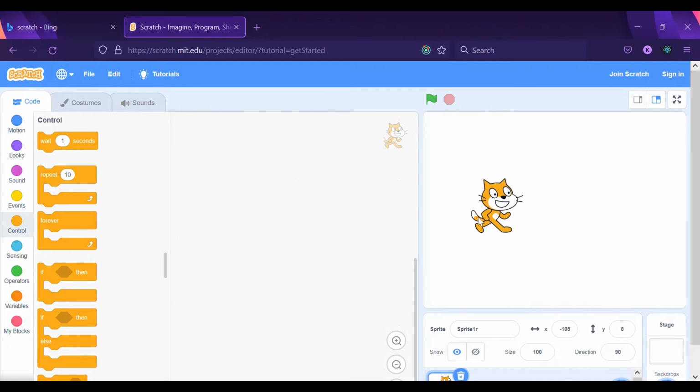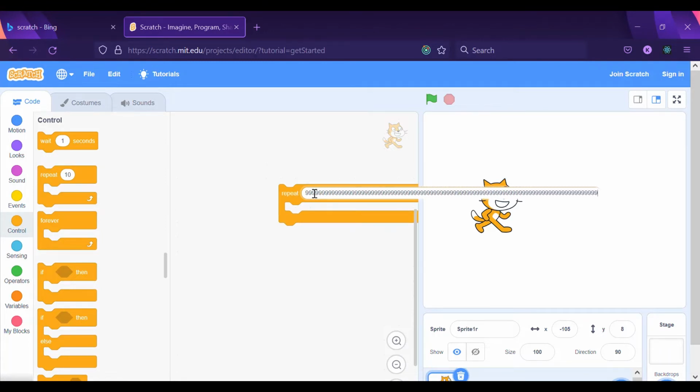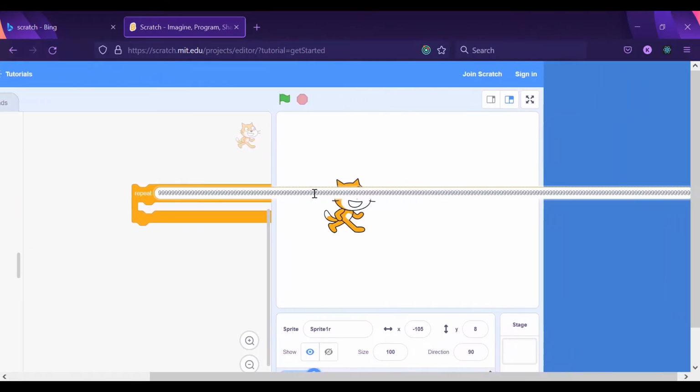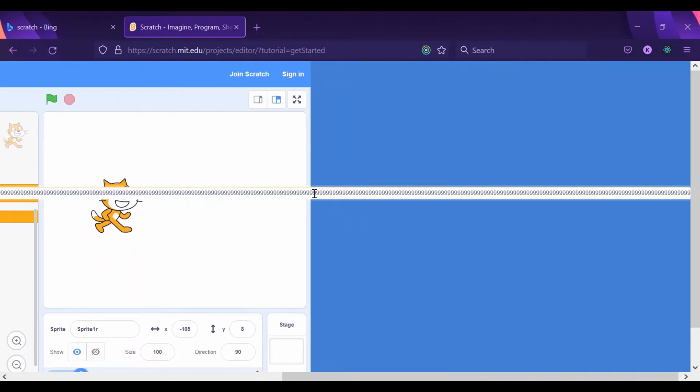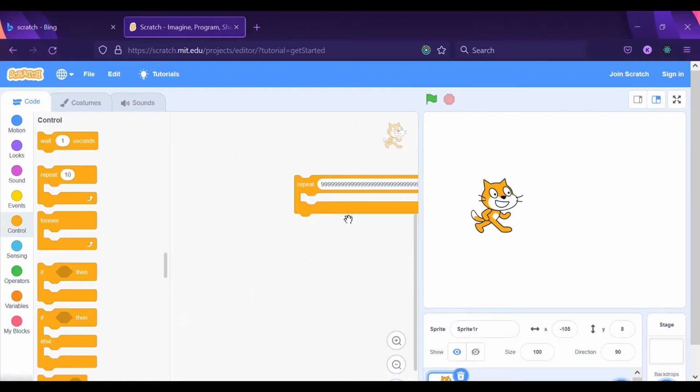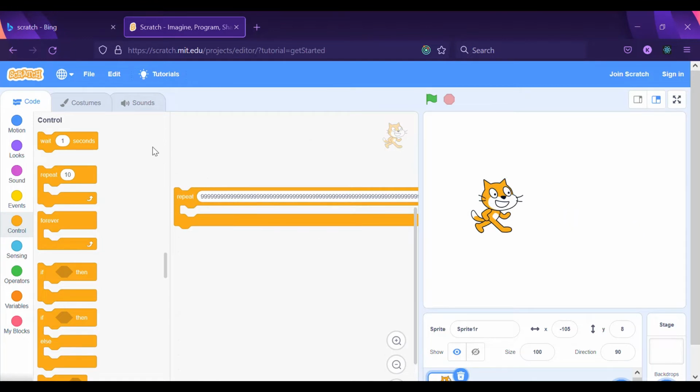So let's say this is my sprite, and then I go here to control, I put repeat, and here I will put 99999. I will literally just spam this, guys. As you can see, it is kind of long. So that is our repeat button.